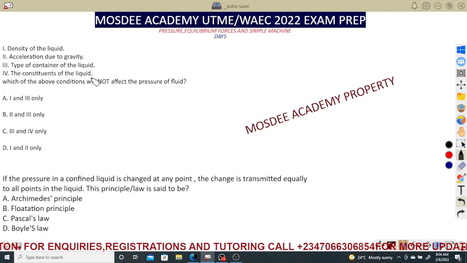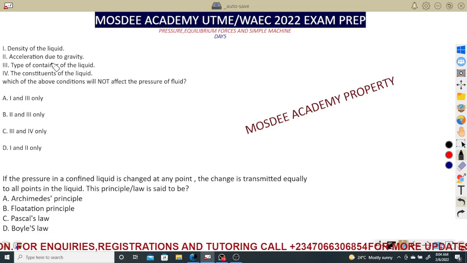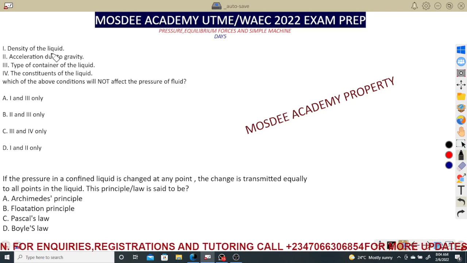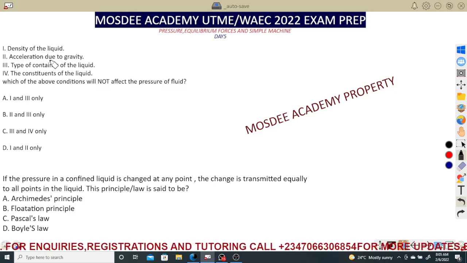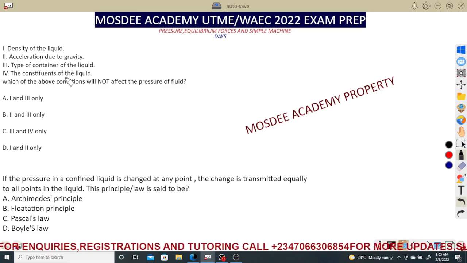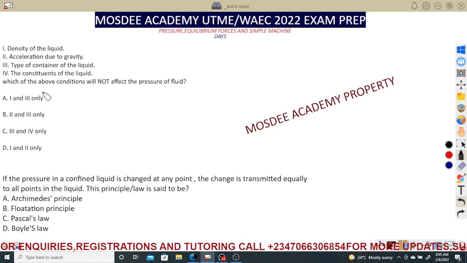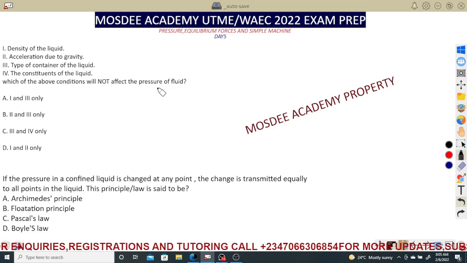So we start. The first one is a kind of multiple choice. Roman figure 1 says density of liquid, 2 acceleration due to gravity, 3 the type of container of the liquid, 4 the constituents of the liquid. The question is, which of the following conditions will not affect the pressure of a fluid?